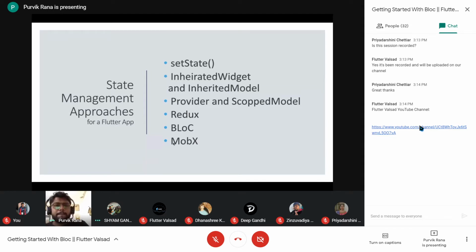Hello. BLoC and Provider are both state management, so what's the difference between them? Everything listed here manages the state of your application.